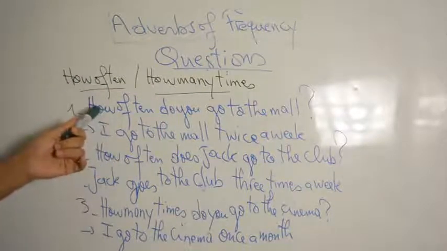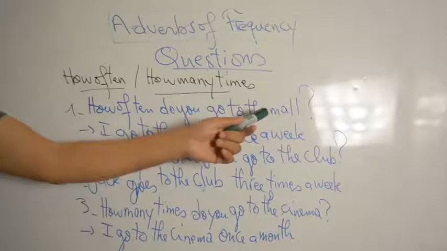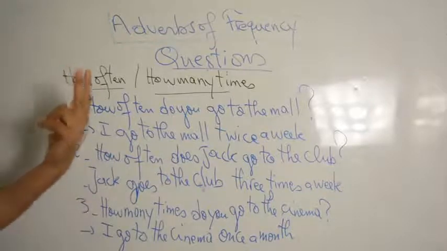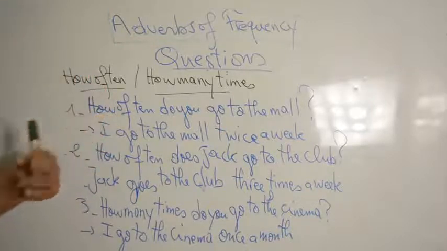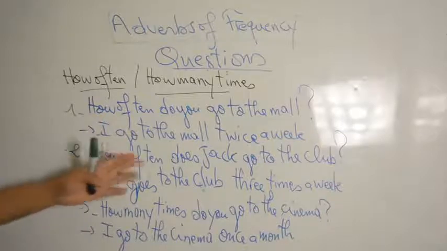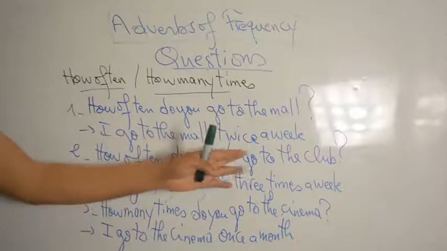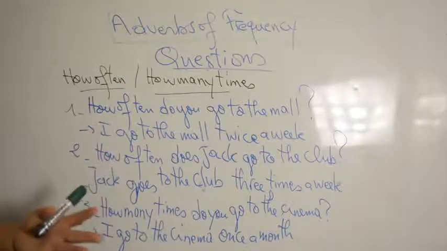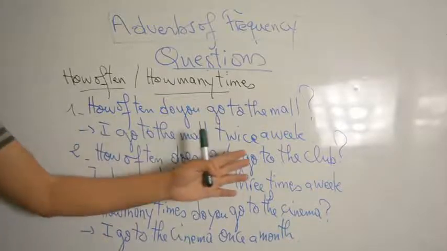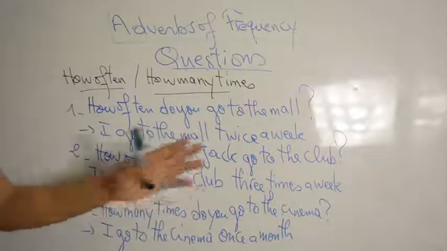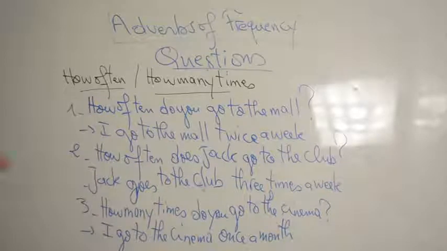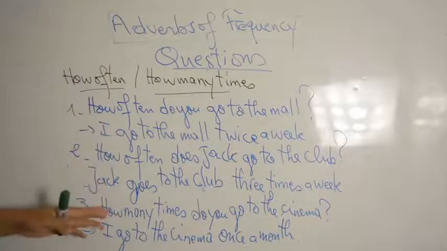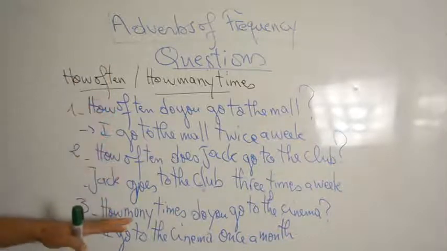So here we can say, how often do you go to the mall? I go to the mall twice a week, which means 2 times in the week. Another question: how often does Jack go to the club? Jack practices sports, and we are asking how many times he goes there. Jack goes to the club 3 times a week, not 1, not 2, but 3. We can use either how often or how many times.